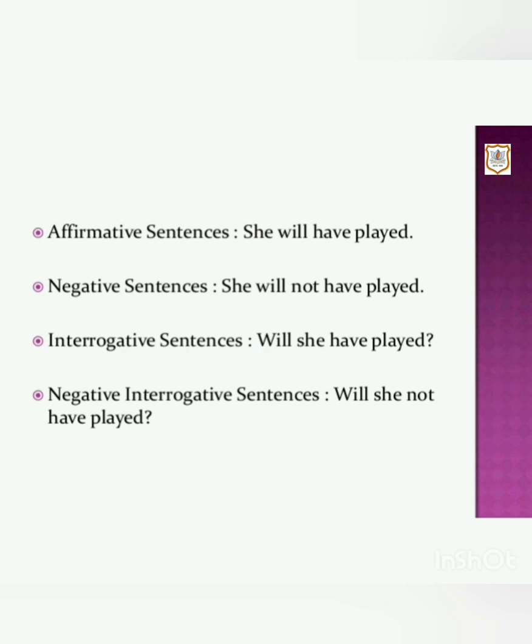So, affirmative sentences She will have played. The negative sentences are formed by putting not between shall or will and have. So, the negative sentence is She will not have played. The interrogative sentences are formed by placing shall or will before the subject. So, the interrogative sentence is Will she have played? The negative interrogative sentences are formed by putting shall or will before the subject and not after it. So, the negative interrogative sentence is Will she not have played?